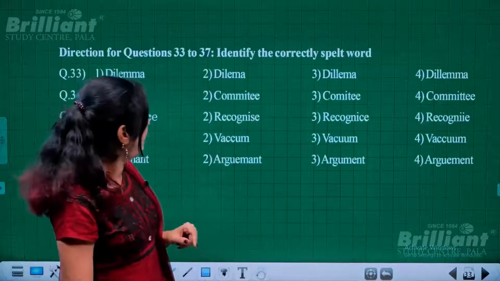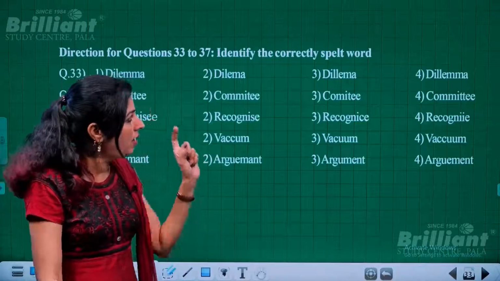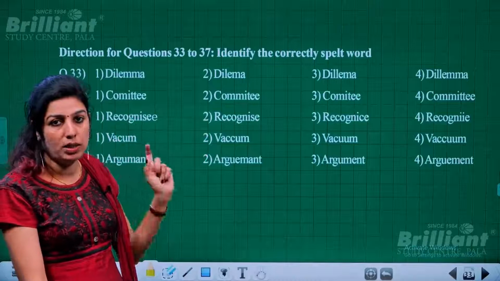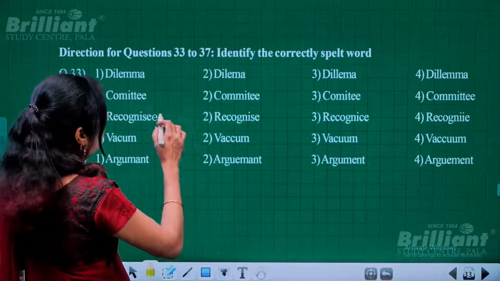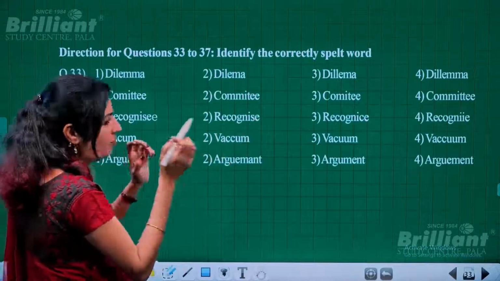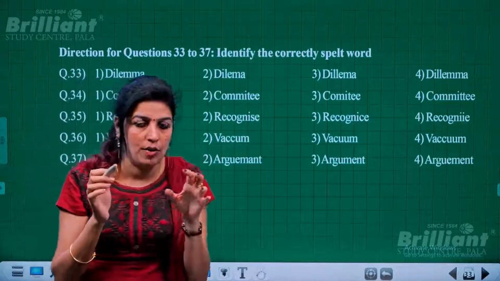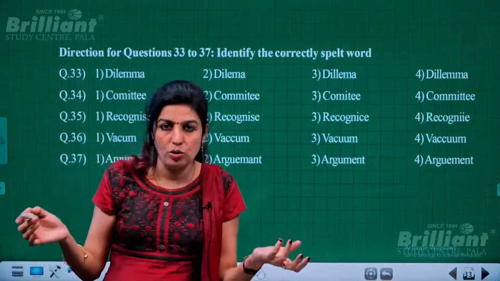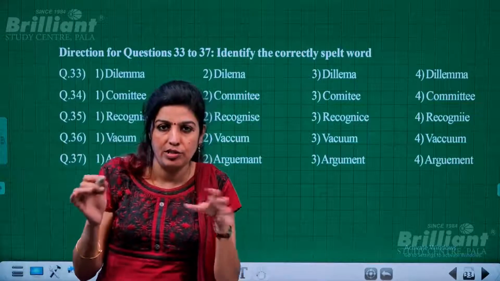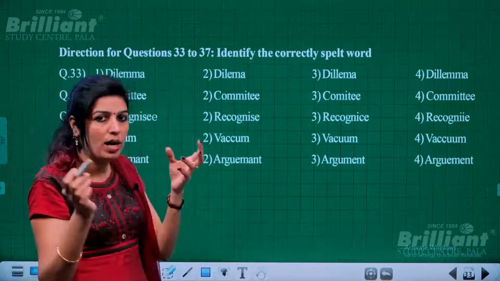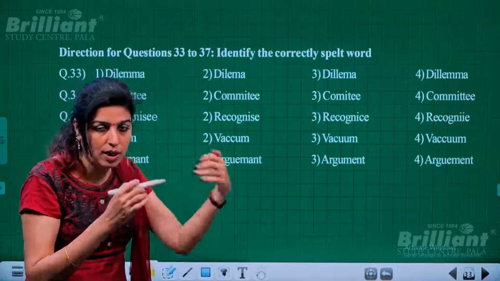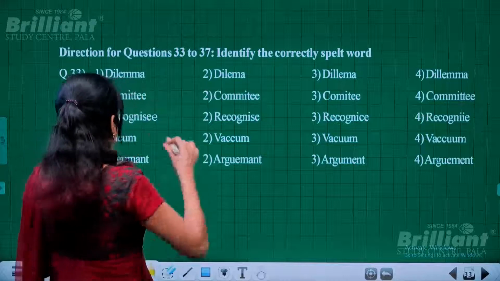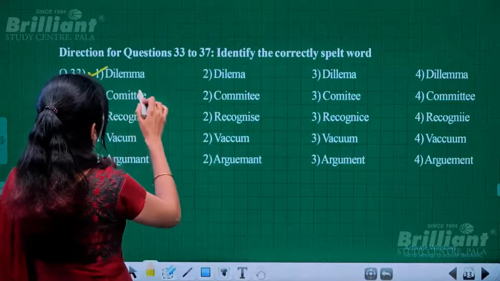Then next, you have to identify the correctly spelled word from the given options. Here, dilemma: confusion. You're totally confused and you have to choose between two things, with a lot of confusion regarding the selection. Whenever you're troubled and can't decide what to do, you call that situation a dilemma. This is the spelling of dilemma, D-I-L-E-M-M-A.